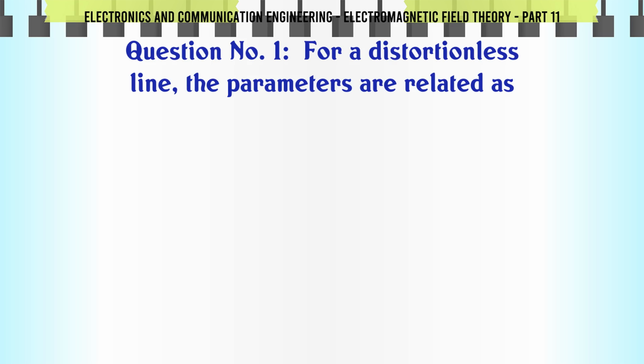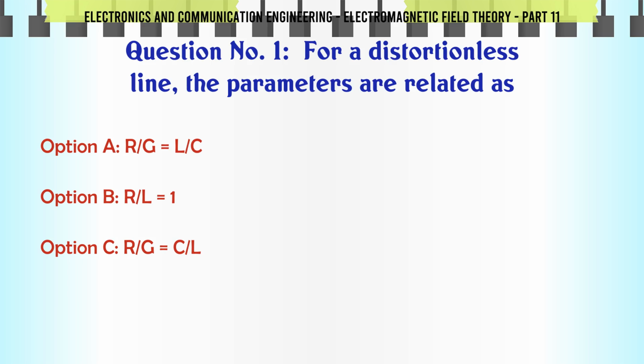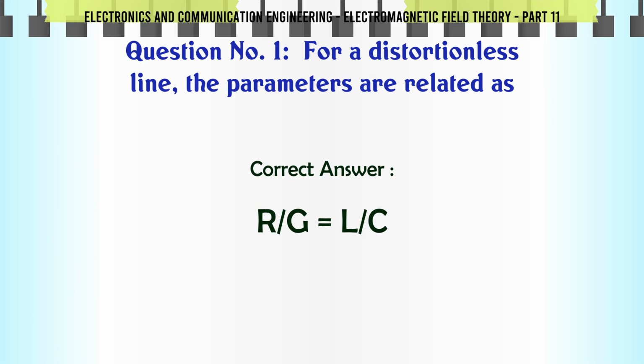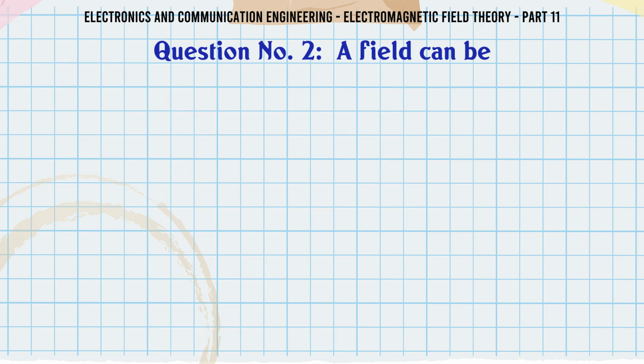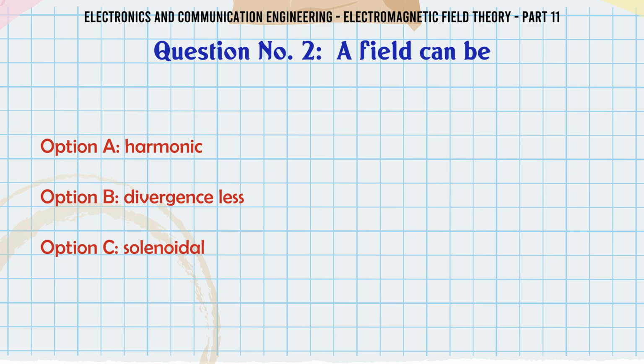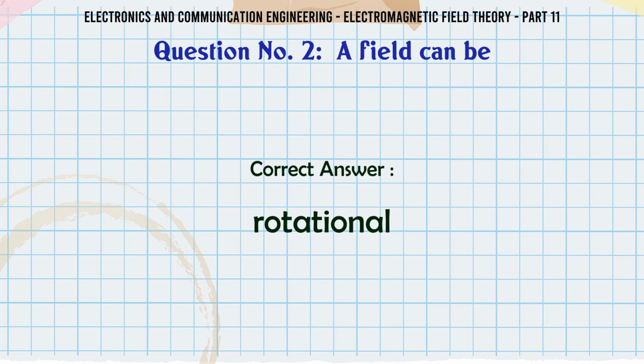For a distortionless line, the parameters are related as A. R G L C, B. R L 1, C. R G C L, D. G L C. The correct answer is R G L C. A field can be A. harmonic, B. divergence-less, C. solenoidal, D. rotational. The correct answer is rotational.